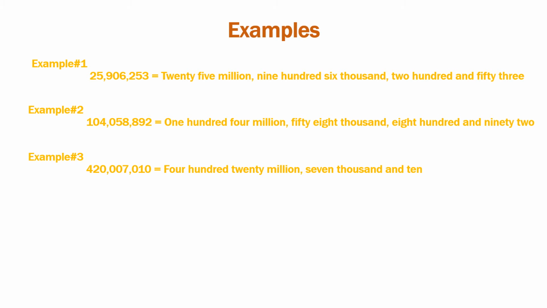Next example 420,007,010. So again three periods. First period का number name is 420 and period name is million. Second का number name is 7, period name is thousand and third का is 10. So the number name is 420 million, 7 thousand, 10.